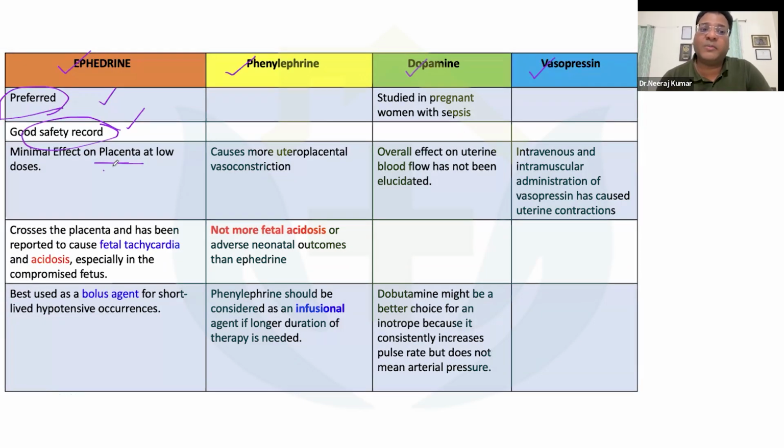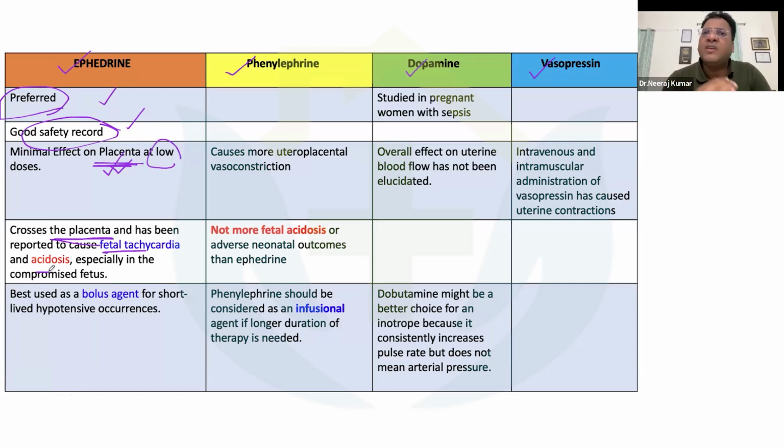Now this is one of the problems: if you are using a lower dose, the effect on the placenta is very small, and what you want is to maintain the uterine or placental blood flow in a better way. So here is one of the drawbacks. Second, it crosses the placenta. Another drawback of ephedrine is that it crosses the placenta, and it has been reported to cause fetal tachycardia and acidosis.